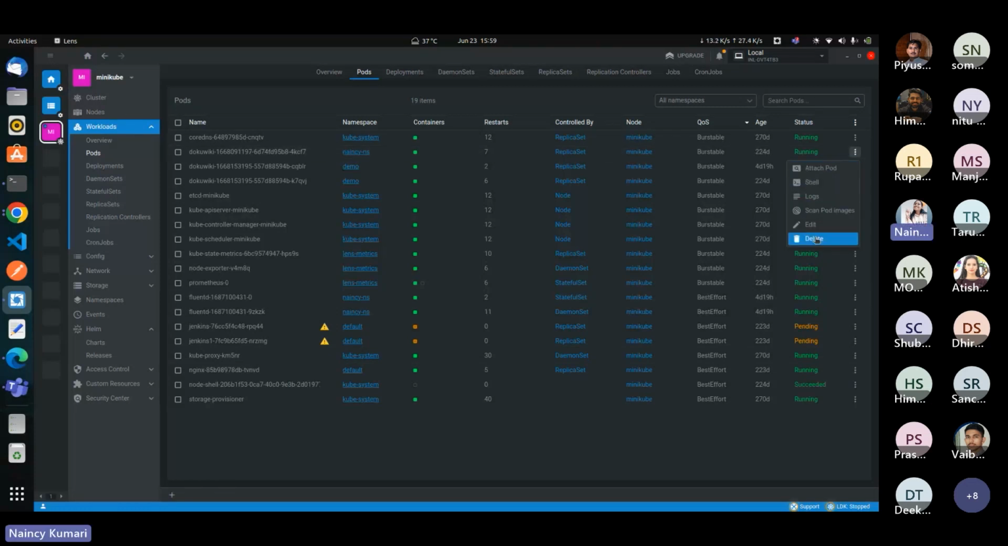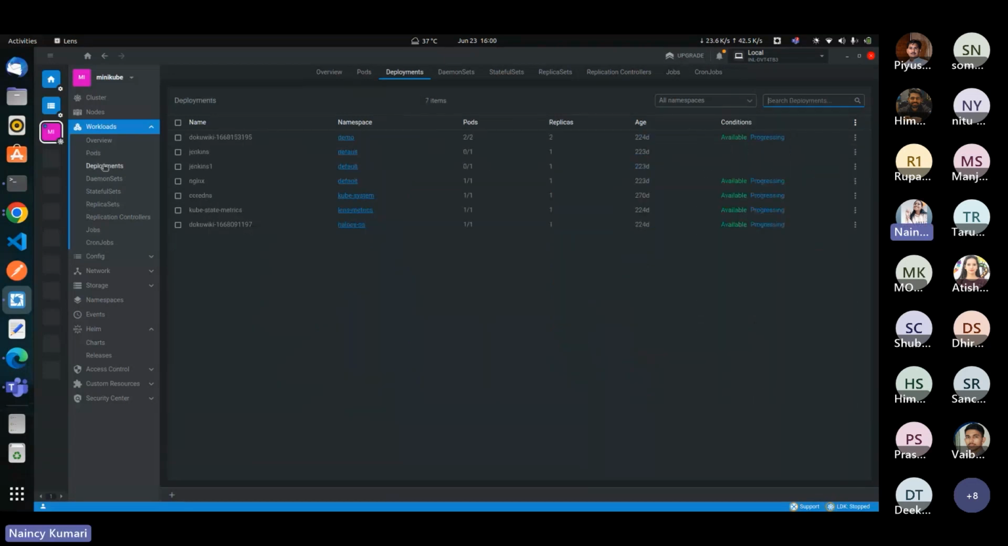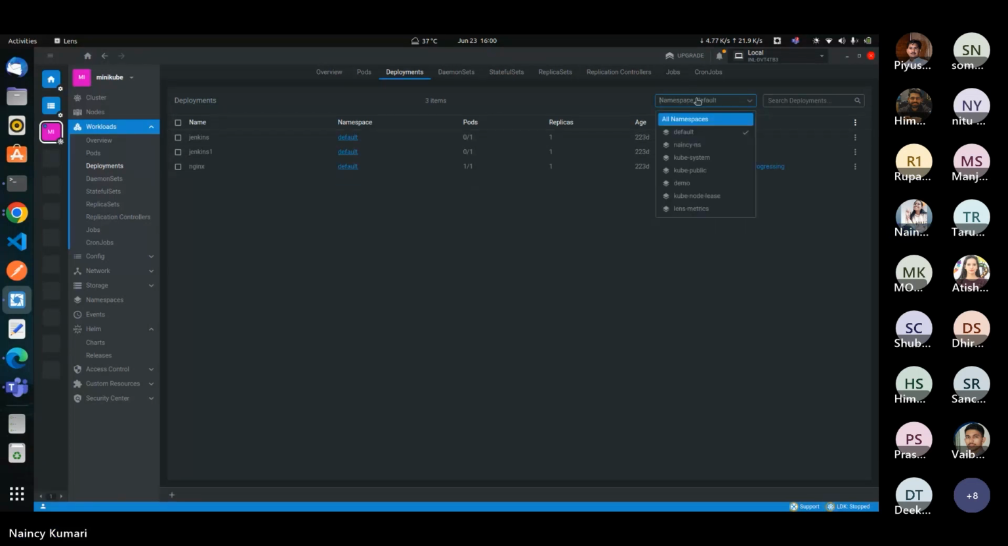Okay, so these are the options that we can get here for the pods. Now moving towards the deployments. So these are the list of deployments inside my clusters. We can select here the namespaces. All the namespaces are selected here. We can easily navigate through each of them.